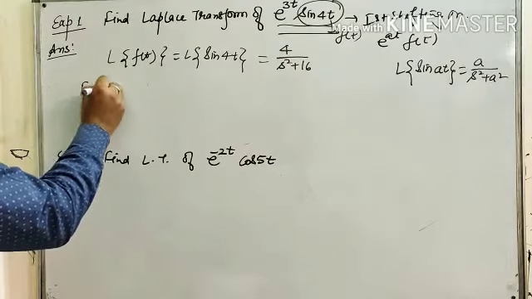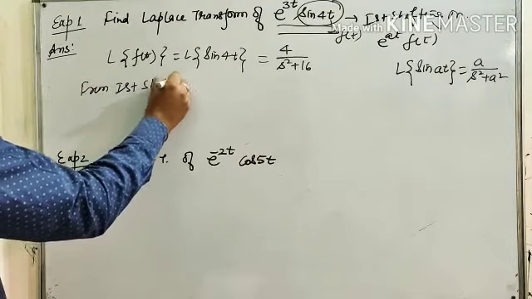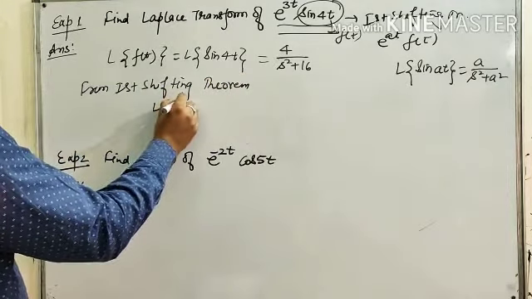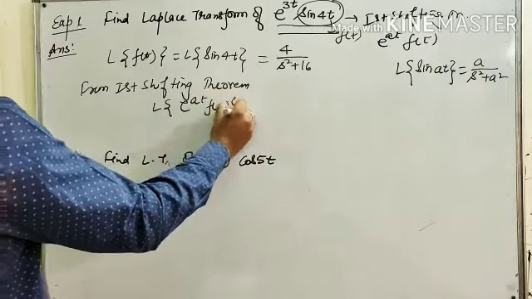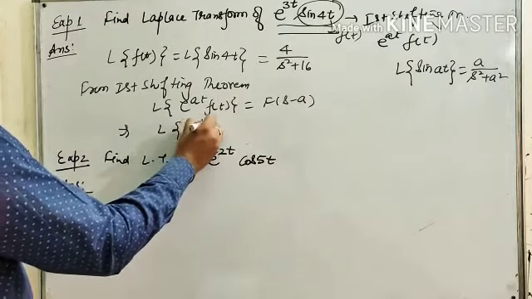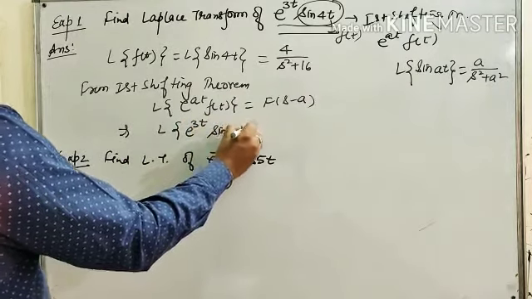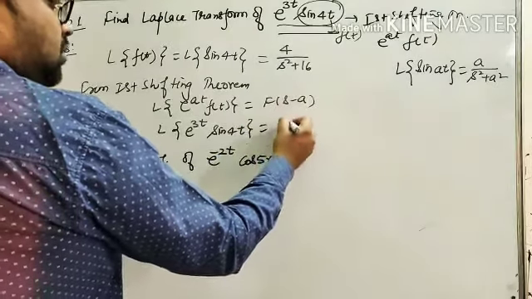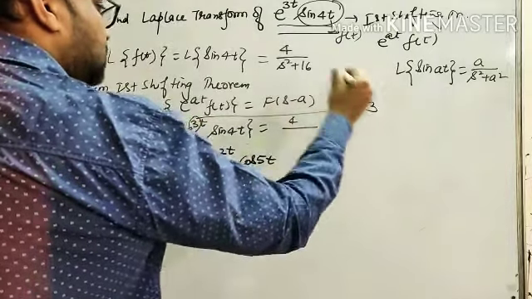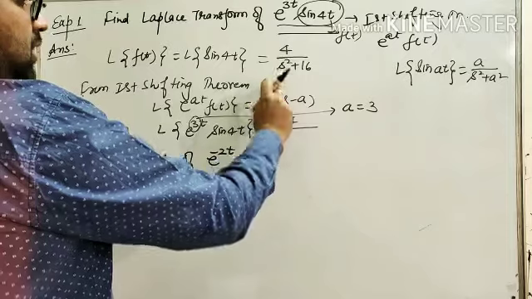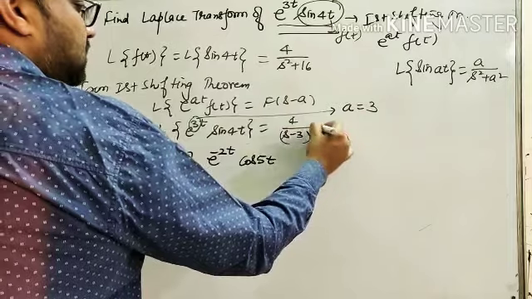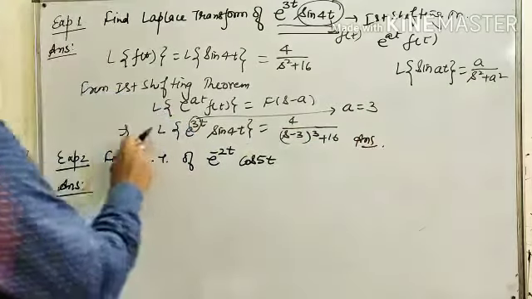Now from the first shifting theorem, Laplace transformation of e raised to power at f(t) is equal to F(s minus a), that is Laplace transformation of e raised to power 3t sin 4t is equal to 4 upon, what is a here? a equals 3. So we have to replace s by s minus a, that is s minus 3. So 4 upon (s minus 3) square plus 16. This is the required answer of this type of problem.